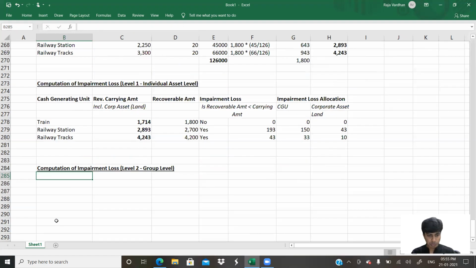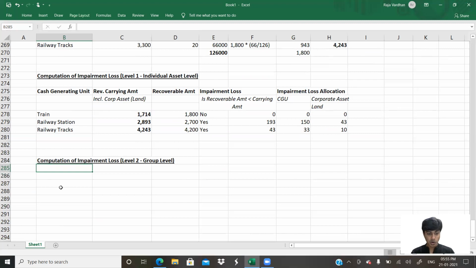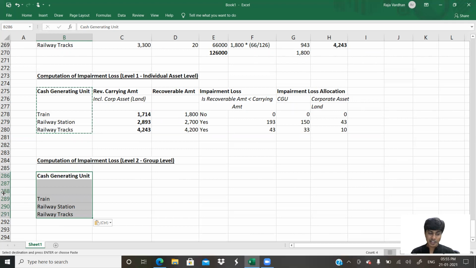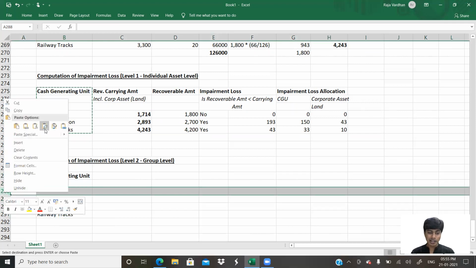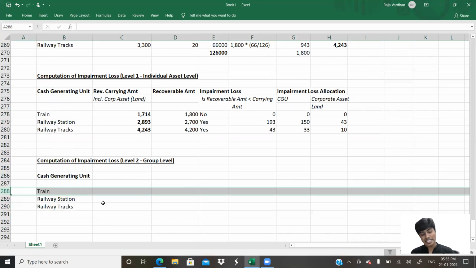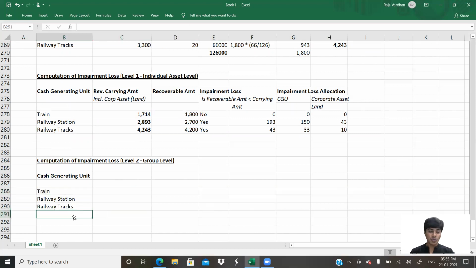Now, I've seen a few other people making another beautiful mistake here. They do it correctly till here, but when they do the group level, they by mistake forget the corporate asset which is actually not allocated. That is the building. Should we include it? The answer is yes, we have to include it. Why? The answer is pretty simple. They've told us asset as a whole, company as a whole. They've not told us only corporate assets which can be allocated or only cash generating units. That is not told to us. You get that?